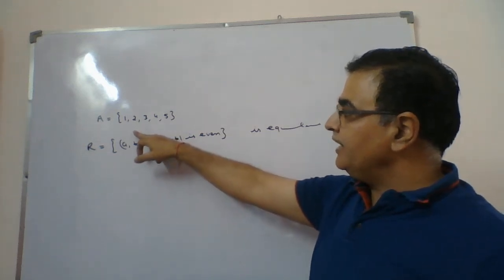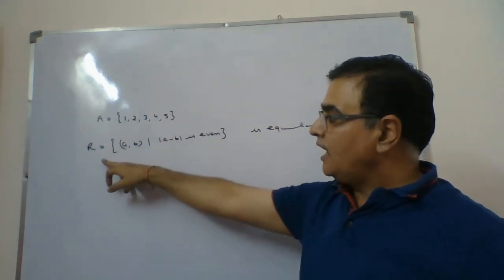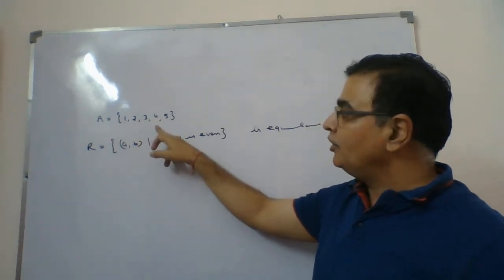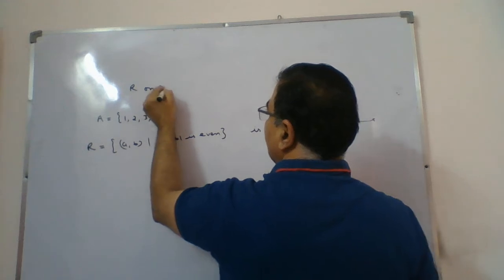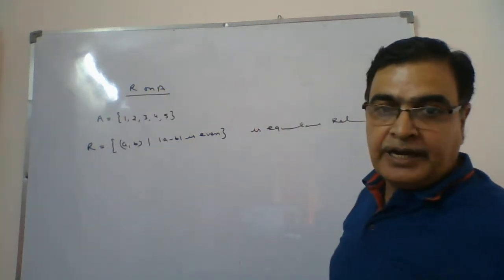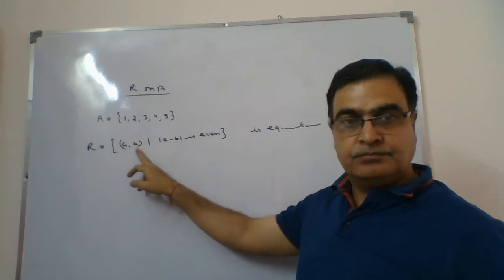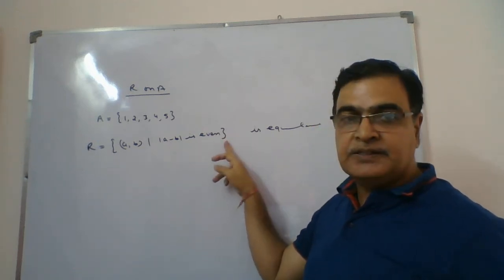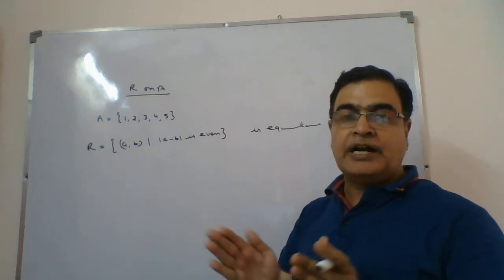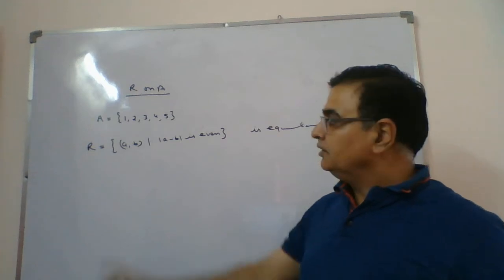If A is a set having elements 1, 2, 3, 4, 5, R is a relation defined on A. It is defined in such a way that a and b are related if modulus of a minus b is even. We have to show that this relation is an equivalence relation.